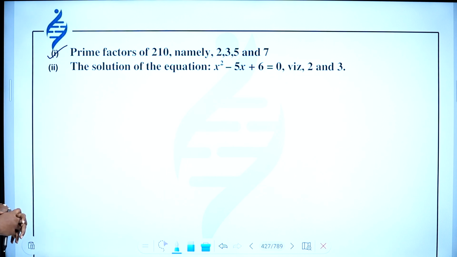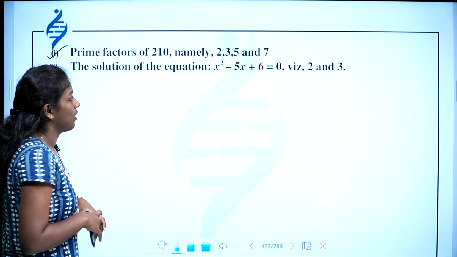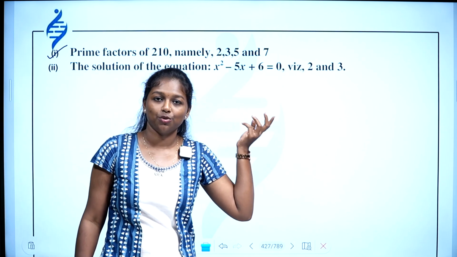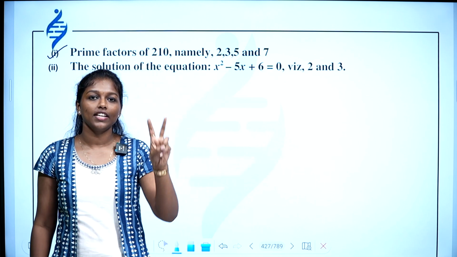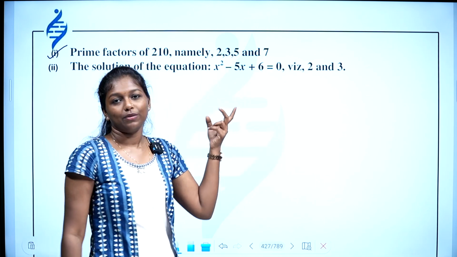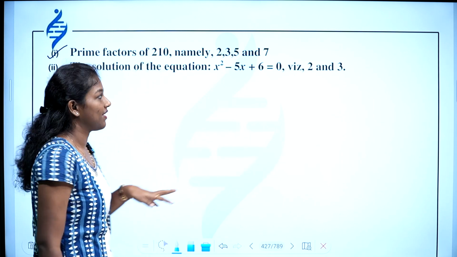The solution of the equation x square minus 5x plus 6 equal to 0. See, this is a quadratic equation, and as you know, quadratic equations have only 2 solutions. So there will be only 2 elements in that set, and we know which are the elements. So we can say it is well defined.